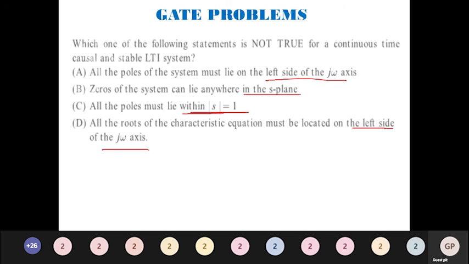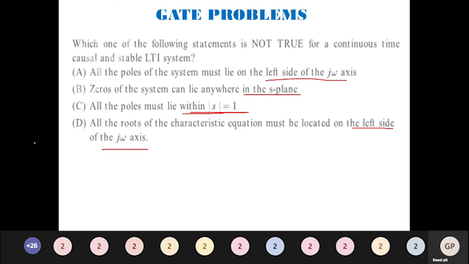So for this kind of problem, you should remember the properties of ROC, which I have explained in the previous slides. For a system to be causal, we should know all these properties, and only then is it possible for you to solve. For a system to be causal, the ROC of the system transfer function H of s, which is rational, should be in the right half of the plane, to the right of the rightmost pole. So that is given to us. Second, for a stable LTI system, all the poles of the system should lie in the left half of the S plane, and no repeated pole should be on the imaginary axis.